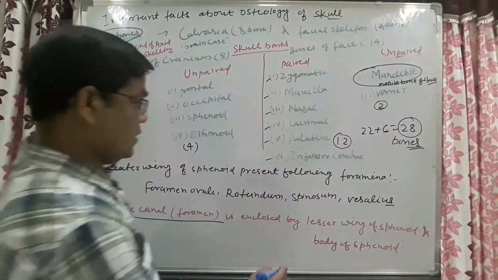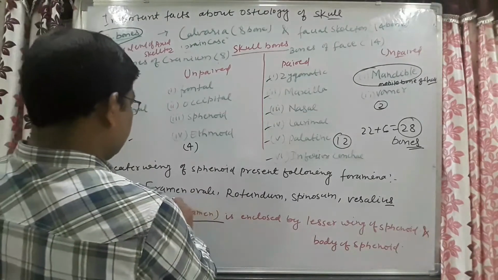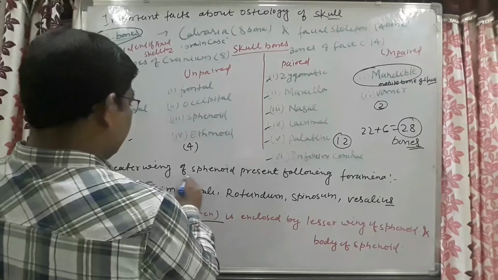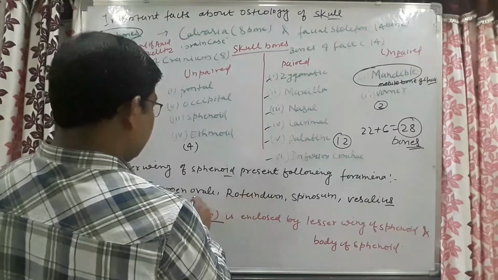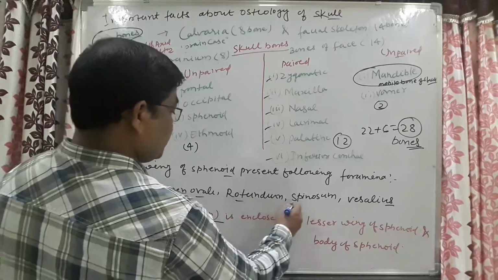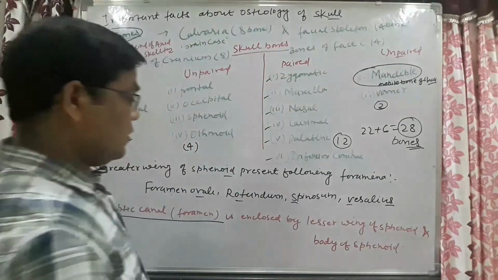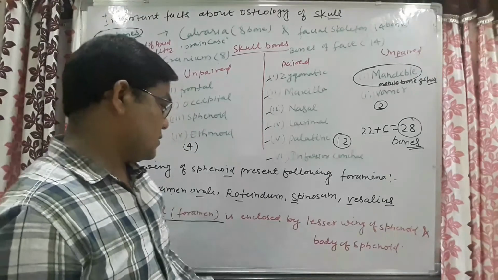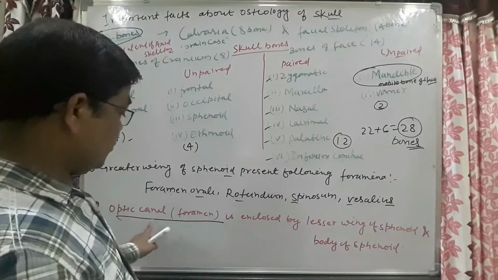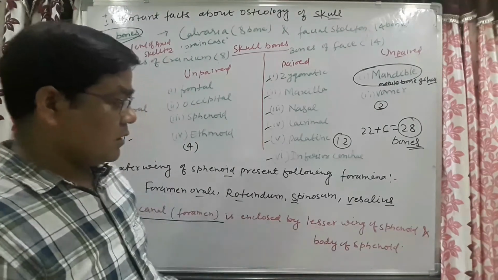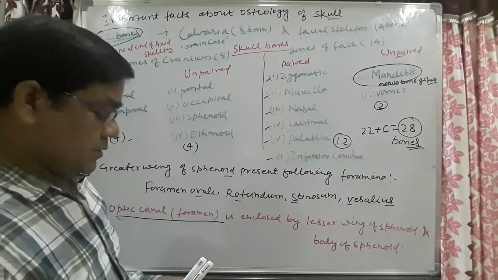Just look here. This greater wing of sphenoid presents the following foramina: foramen ovale, rotundum, spinosum and foramen of vesalius. And this optic foramen is enclosed by the lesser wing of sphenoid and body of sphenoid.